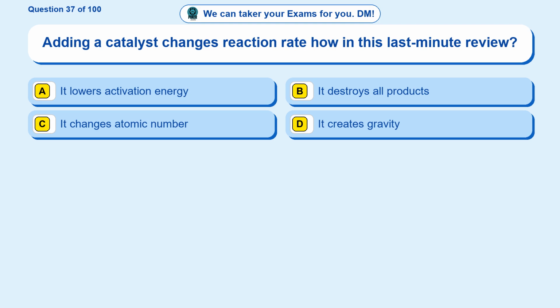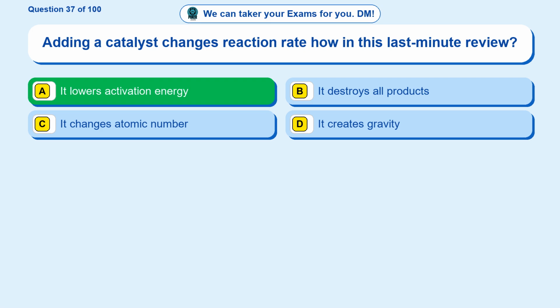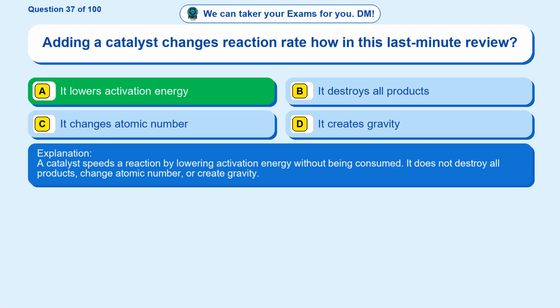Question 37. Adding a catalyst changes reaction rate how in this last-minute review? Option A. It lowers activation energy. Option B. It destroys all products. Option C. It changes atomic number. Option D. It creates gravity. The correct answer is option A. It lowers activation energy. A catalyst speeds a reaction by lowering activation energy without being consumed. It does not destroy all products, change atomic number, or create gravity.